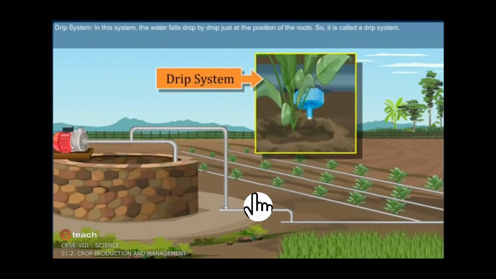Drip system. In this system, the water falls drop by drop just at the position of the plant. It is the best technique for watering fruit plants, gardens, and trees. The system provides water directly at the root. Water is not wasted at all. It is a boon in regions where availability of water is very poor.